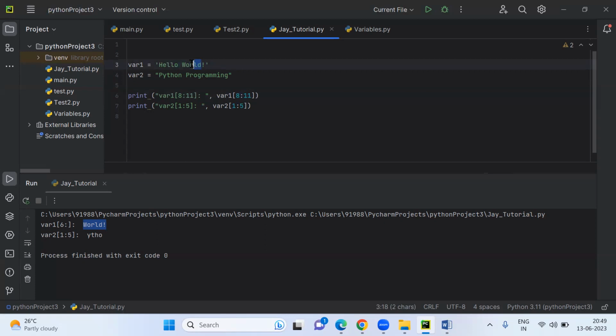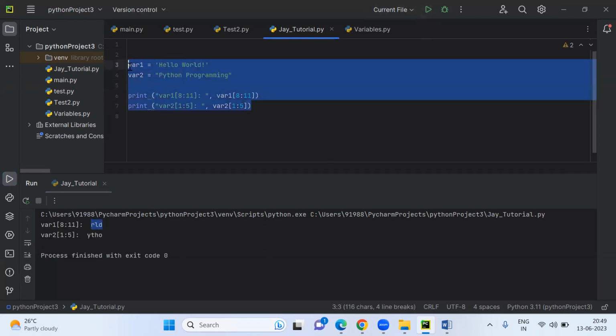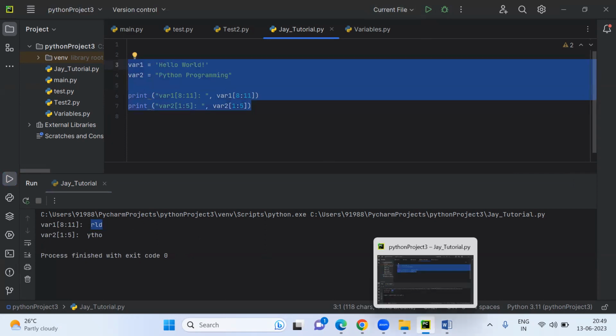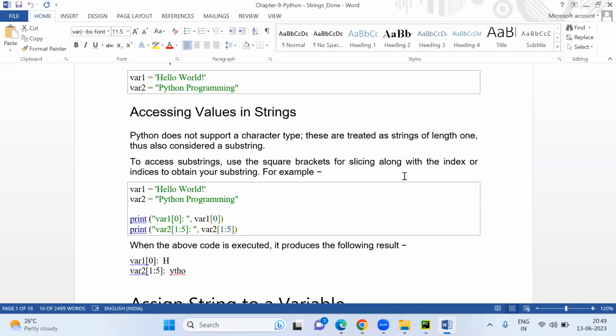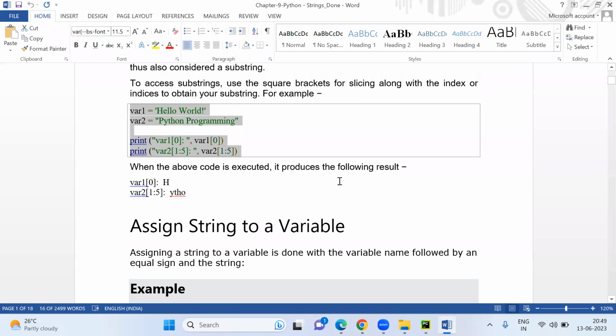ORLD means 10. Then the 11th will be excluded and it will print till the 10th. So 8, 9, 10, 3 characters it will print. Correct. Everyone is correct. Now you're getting RLD. So like this, you can use your string value. If you want to print any part of the string, you can print like that.